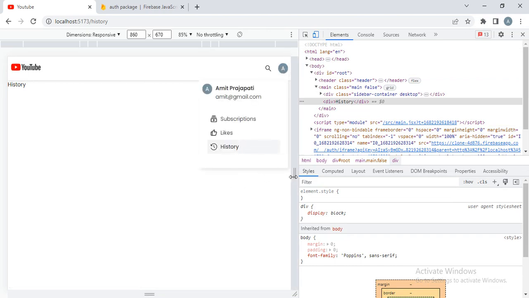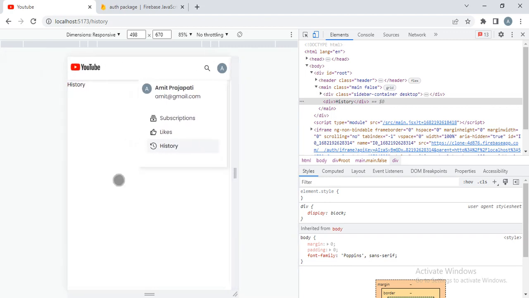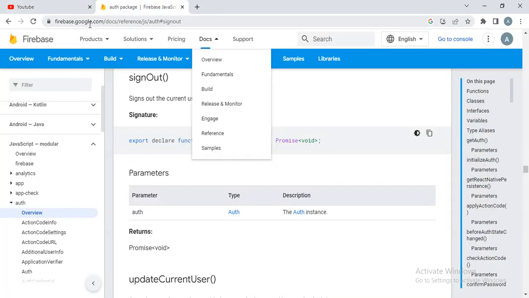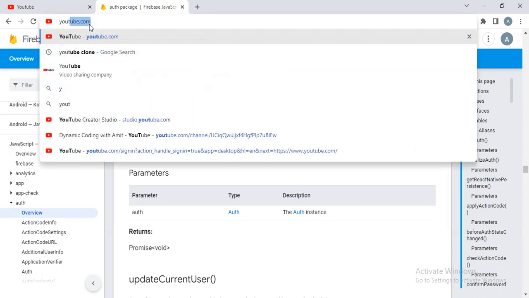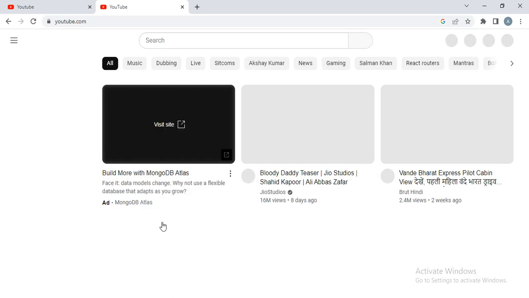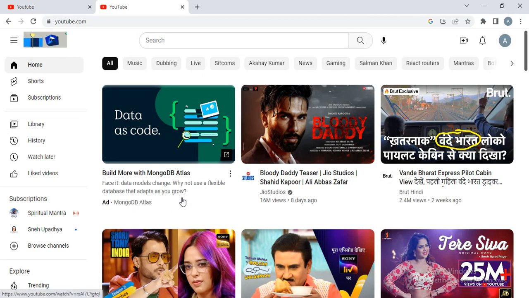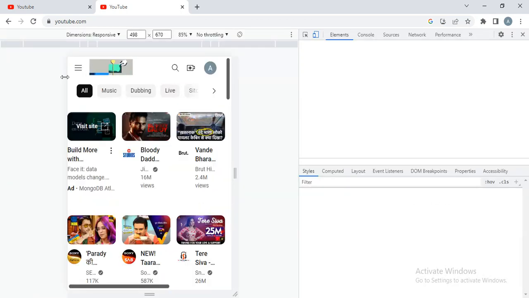These are working, and now I want to make, in the mobile version, a navigation below. Let me show you in the original YouTube. Let me go to the mobile version here and refresh first.